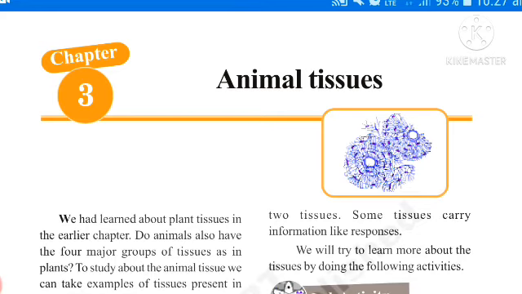What are those? First one is epithelial tissue. Second one is connective tissue. Third one is muscle tissue. Fourth one is nerve tissue. These are the four kinds of animal tissues. Do you know the definitions of all of these? Yes, first one is epithelial tissues.